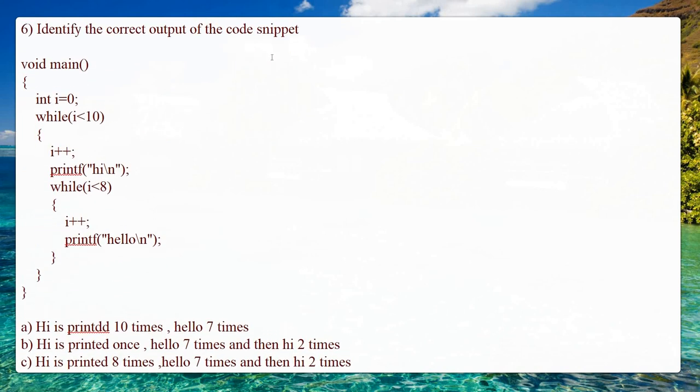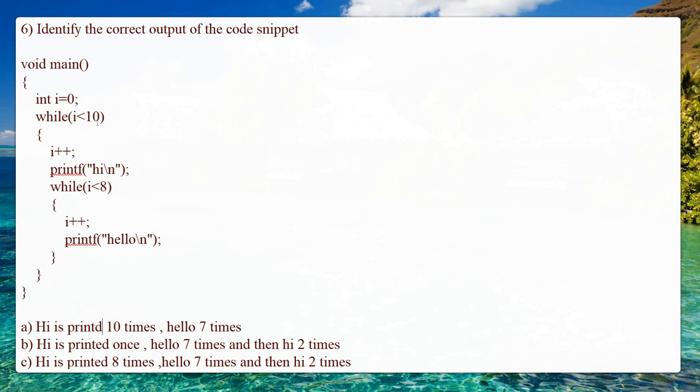So next one is identify the correct output for the code snippet. For the code snippet, initially we have a main function. Initially int i is equal to 0. Then the next thing is while i is less than 10, i plus plus.